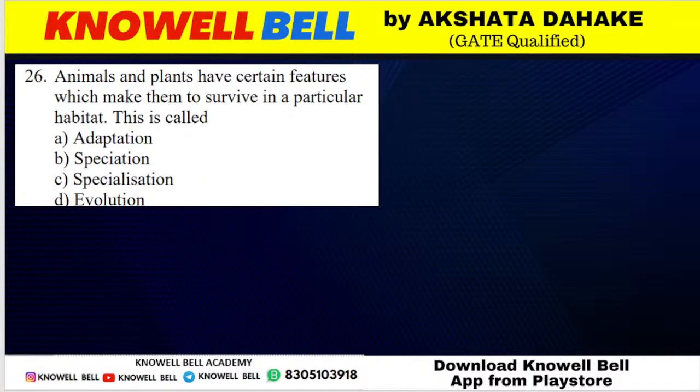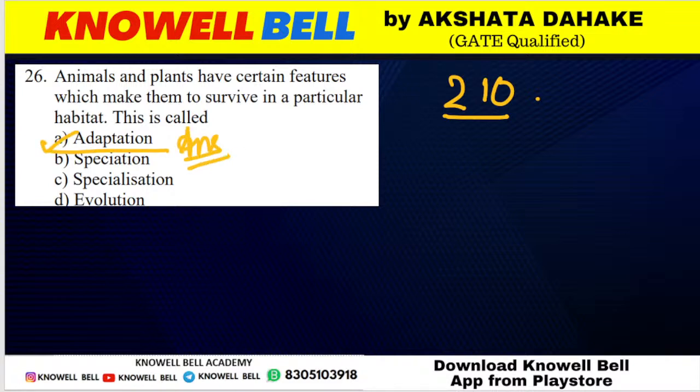Question number 210. Animals and plants have certain features which help them survive in a particular habitat. This is called adaptation, speciation, specialization, or evolution. Plants and animals have very specific features that help them survive in a particular habitat. What do we call these? Like a cactus plant has no leaves and has deep roots. So what do we call these? All of these are referred to as adaptations.